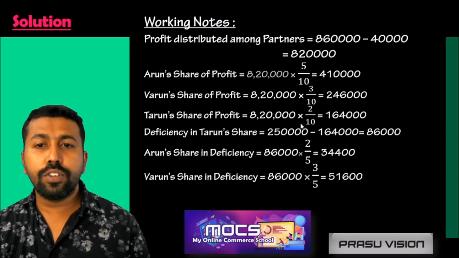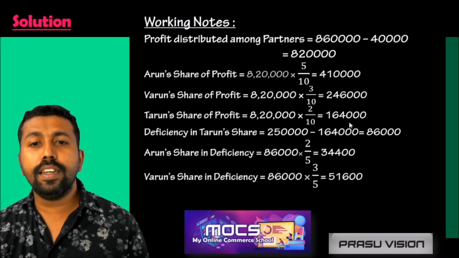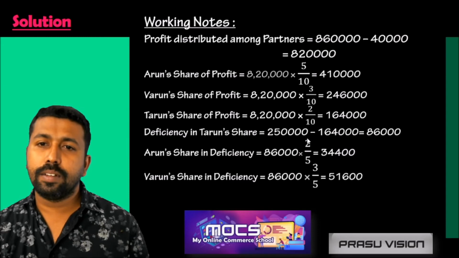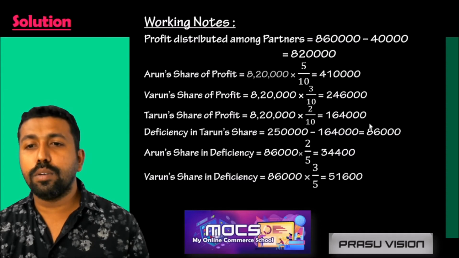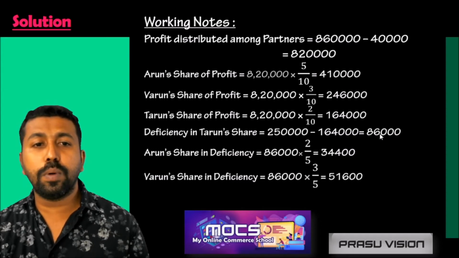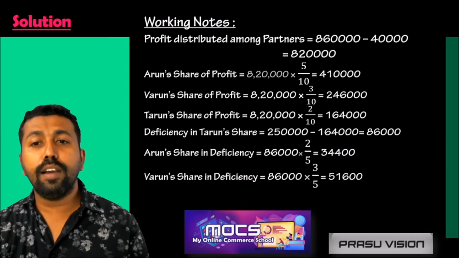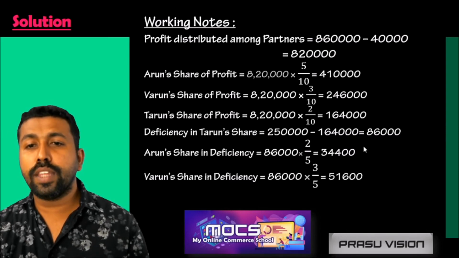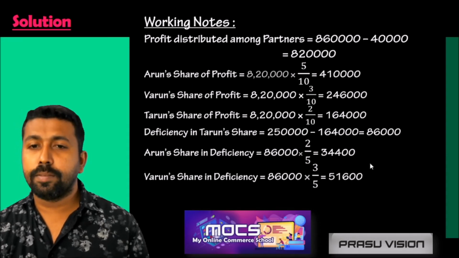So Tarun's share is 1,64,000, but he guaranteed 2,50,000. So the deficiency amount is 86,000. So it is excess for Arun and Varun. They have to share the deficiency of Tarun in their specified ratio 2:3.